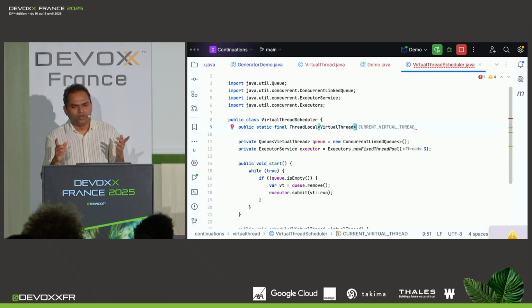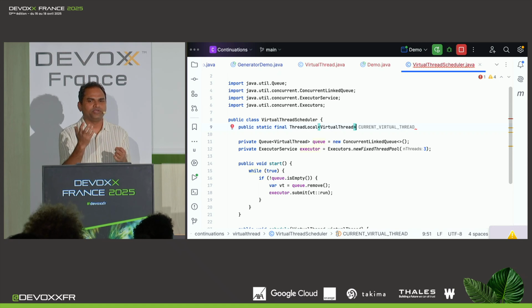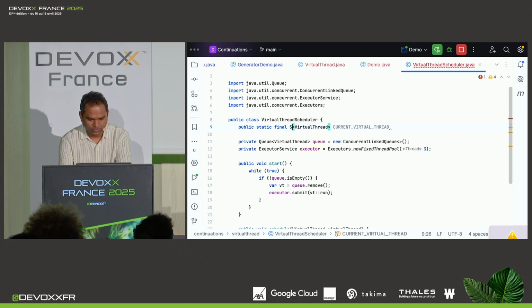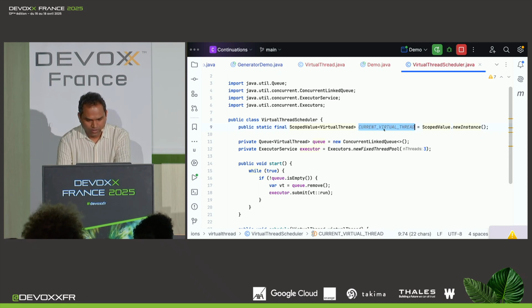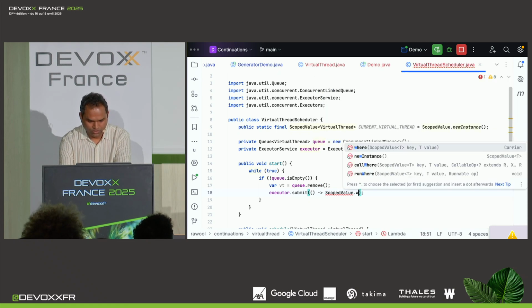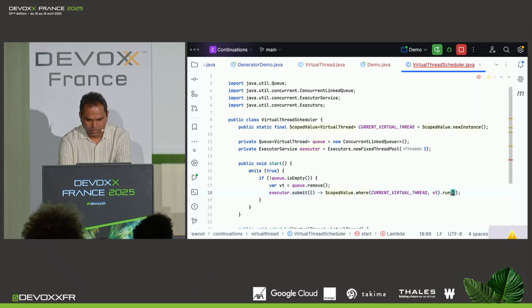But hang on. With Project Loom, there is actually a better alternative to thread locals. Does anybody know what that is? ScopedValue, exactly. So I can actually change this to ScopedValue. Let me use the scoped value here. So new instance. And then all I have to do is set the scoped value to the right value when I'm running the virtual threads, which would be here. So I can simply change this code here to say when this scoped value is this value, run the virtual thread.